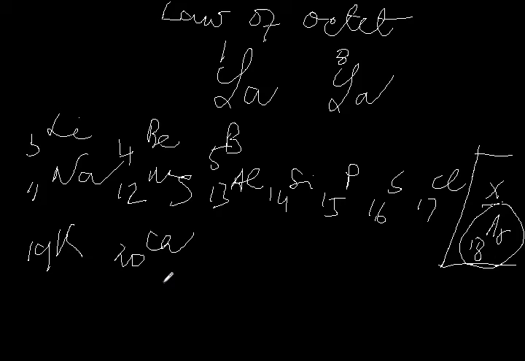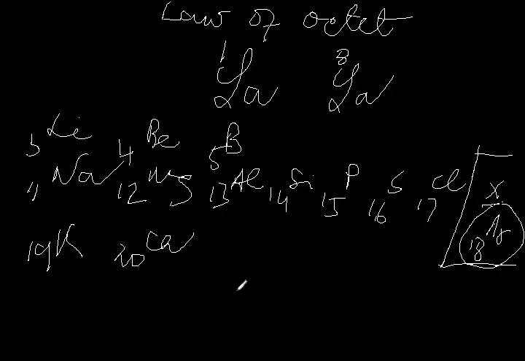But Newland was successful through his law of octet in making the table up to a maximum of the 24th element, and he didn't go ahead. So a complete periodic table was not prepared by Newland. Scientists wanted to think about the preparation of a complete periodic table. Before going to that, we have to know what a periodic table is.